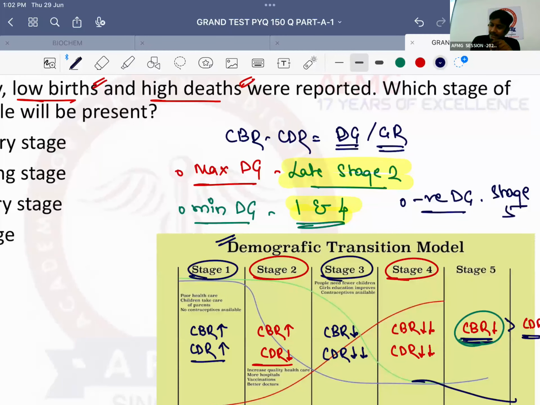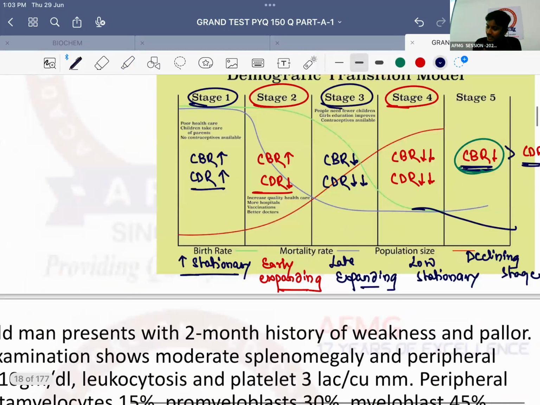That is your declining stage, जहां पे death rate ज्यादा और birth rate कम है population का. तो population की size क्या हो जाएगी? कम होती जाएगी. That is what is the negative demographic gap or inverse demographic gap. Okay, so maximum demographic gap, late stage 2; minimum demographic gap, stage 1 and stage 4, because the population is stationary; and negative or inverse demographic gap, stage 5. India is currently in which stage? India is in stage 3, that is late expanding stage.